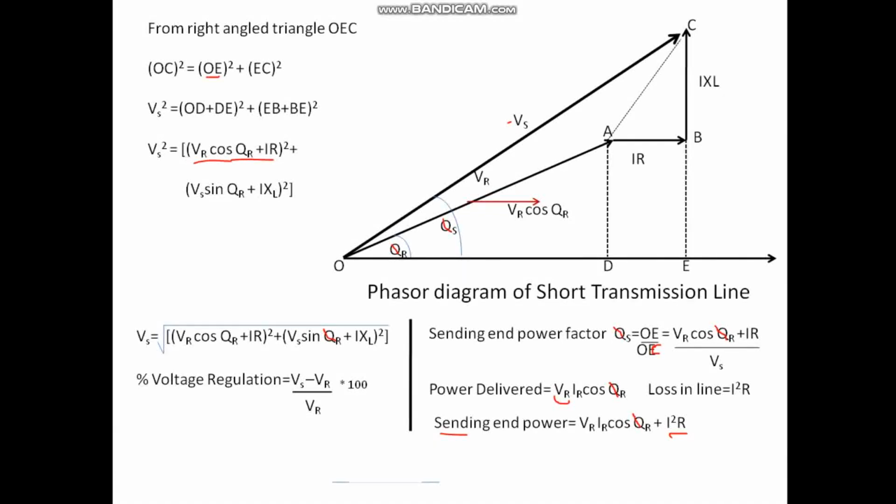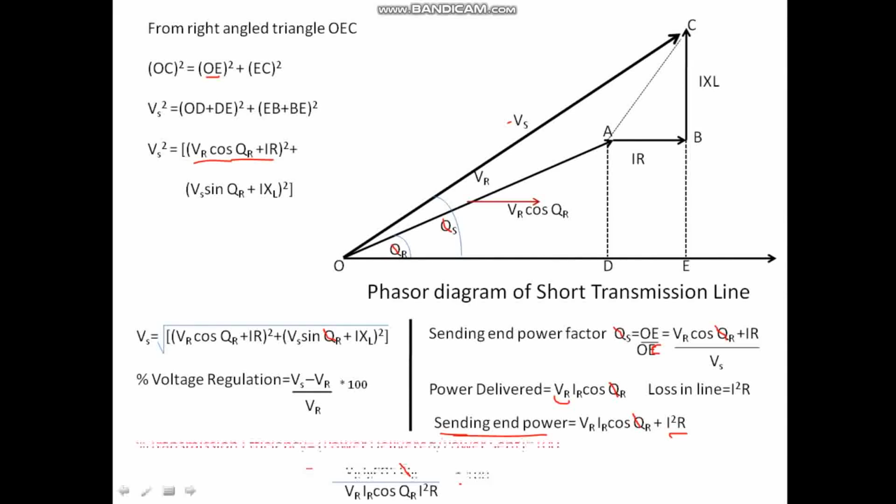So depending on this, we'll now write the equation for efficiency. Efficiency is what? Output by input, right? See, output by input, this expression remains the same whatever be the analysis. So output is what? Power delivered. So it is VR IR cos phi r, and input is this sending end power, VR IR cos phi r plus I square R, into 100.